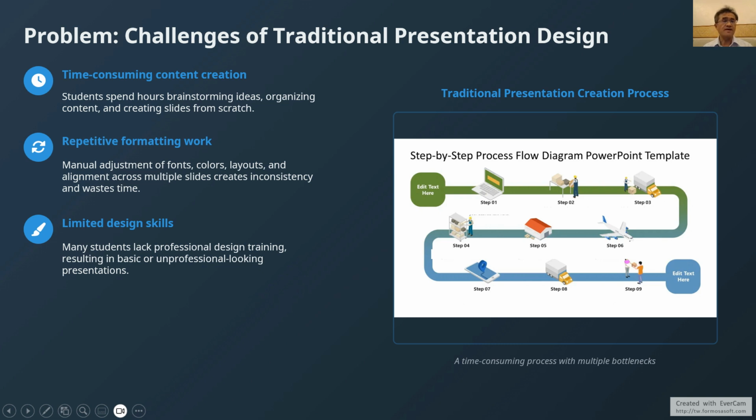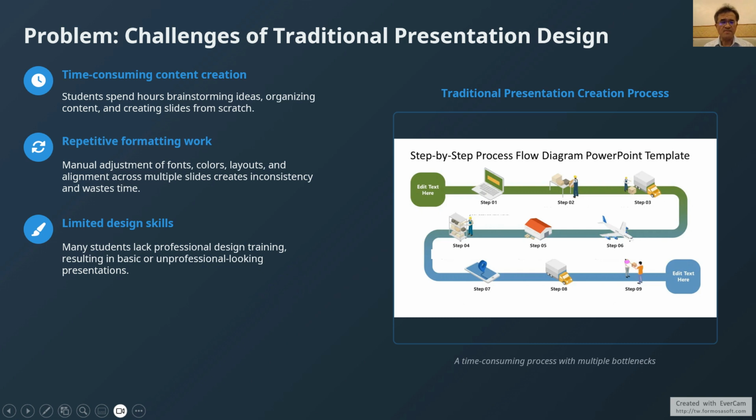Second, there is the repetitive formatting work: manual adjustment of fonts, color, layout, and alignment across multiple slides creates inconsistency and wastes valuable time.